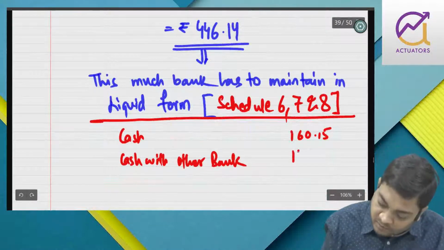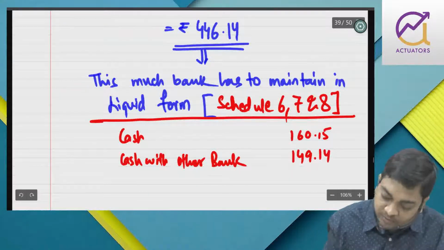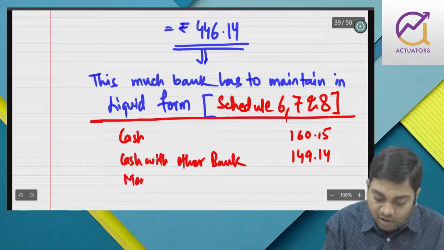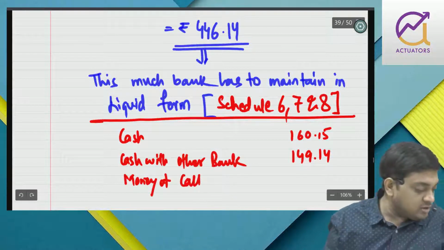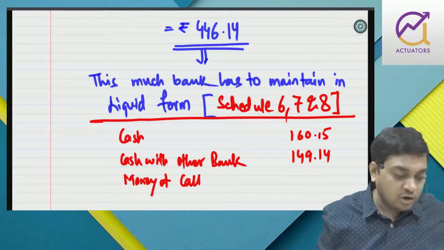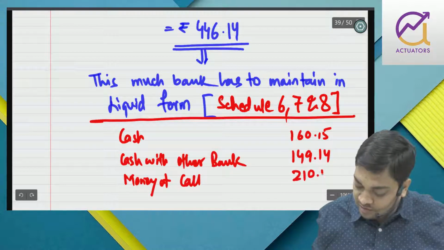Then money at call is also liquid. How much money at call and short notice? 210.12.